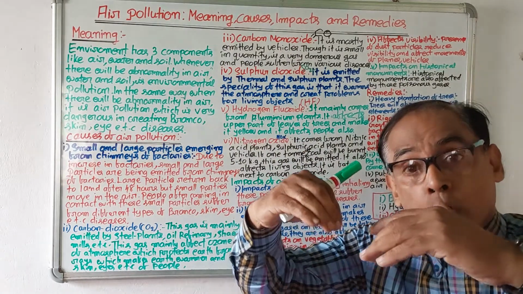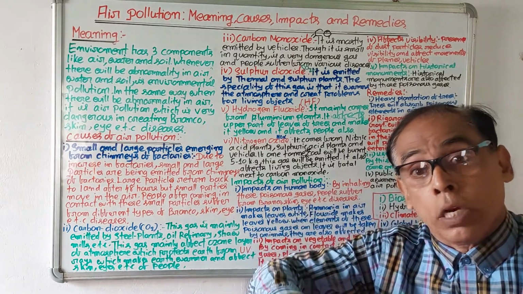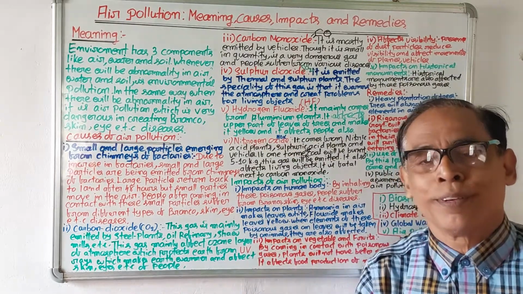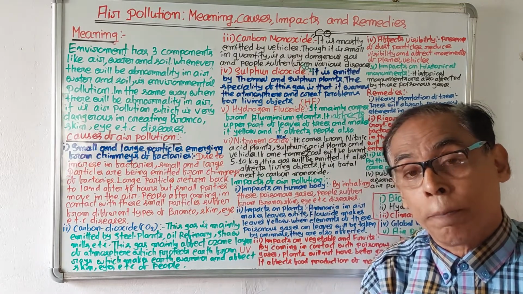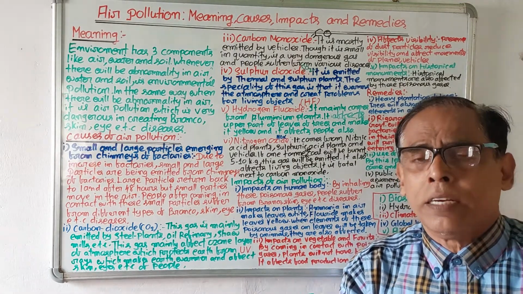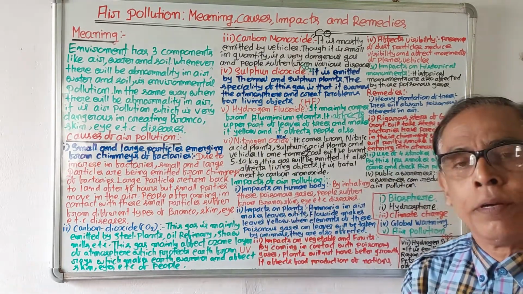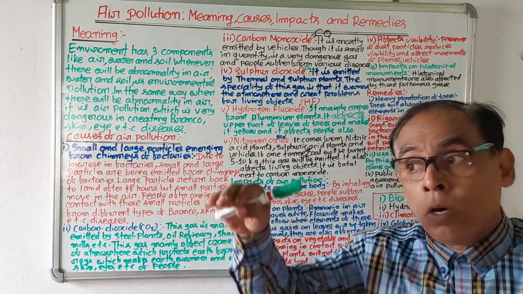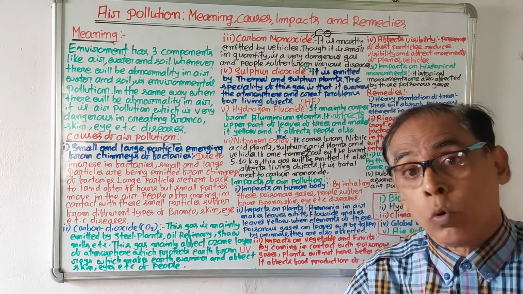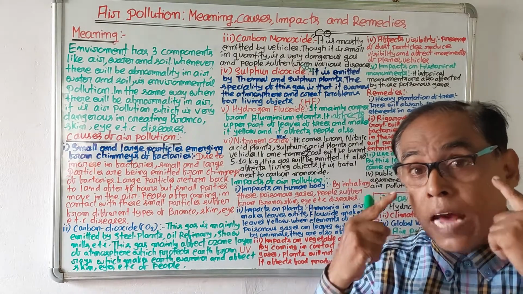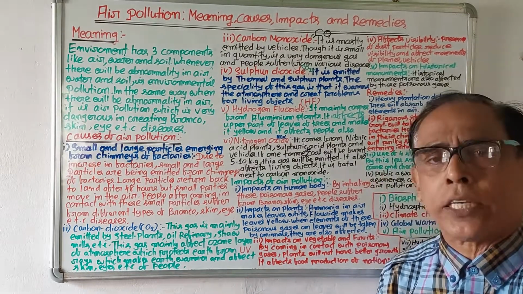When the rays of the sun are coming to the earth, they enter through the ozone layer which is above the earth. And it is the duty of the ozone layer to absorb the ultraviolet rays of the sun. But carbon dioxide in the atmosphere mainly makes holes in the ozone layer. And whenever there are holes in the ozone layer, ultraviolet rays will come to the earth directly, and they will make the earth warmer, and they will affect the eyes and skin of the people. So the second cause of air pollution is carbon dioxide.